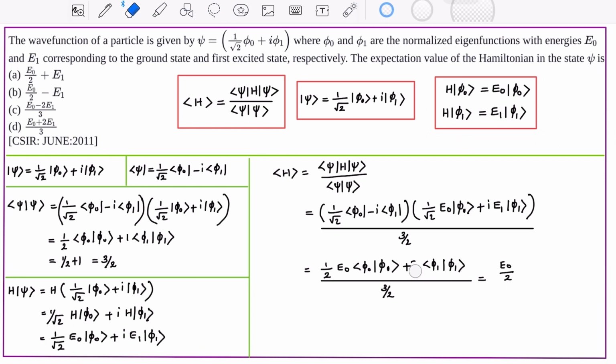Now in the expression, the second term is E1 times the inner product of phi 1 with itself. So your answer is E0 by 2 plus E1 divided by 3 by 2, and that is equal to E0 plus 2E1 by 3. Therefore, from the given options, option D is the right option.